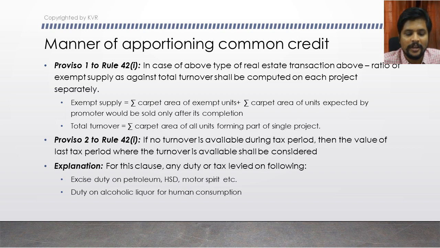Excise duty on petroleum, high speed diesel, motor spirit, etc. We all discussed some 5 items. On those 5 items, if there is any excess duty charged and you have paid that excess duty, that will not form part of your turnover. Next, any duty on alcoholic liquor for human consumption also will not form part of your total turnover while arriving at the turnover for this computation purpose.